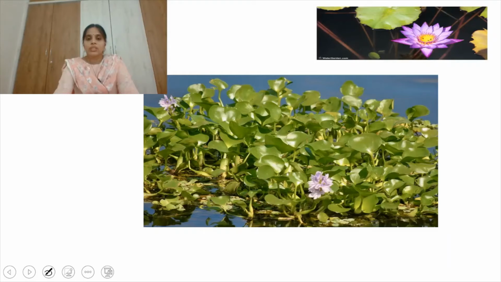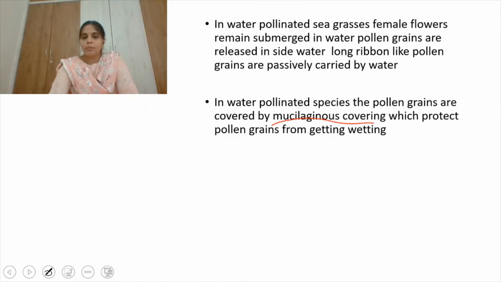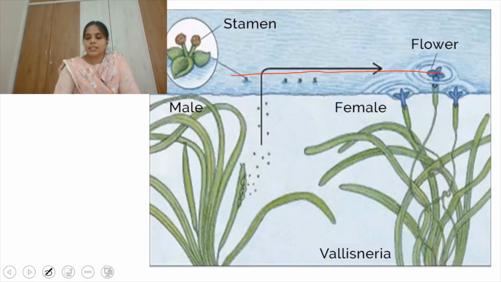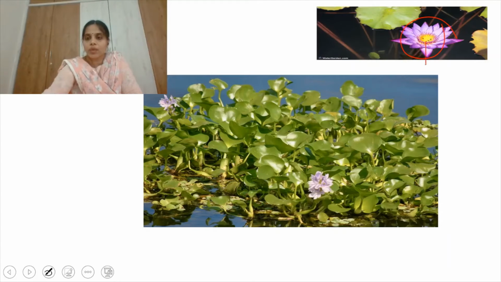Right. So this is about water lily, whose flowers are above the water level. Right. So the water lily is pollinated by wind or insects, right? It's an aquatic plant where you can observe the insects here.